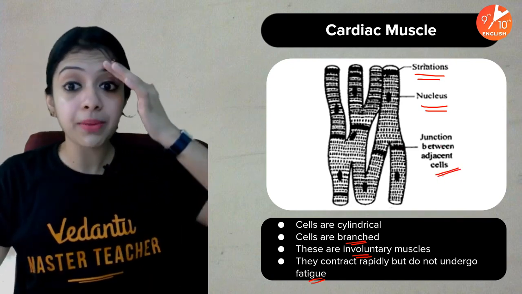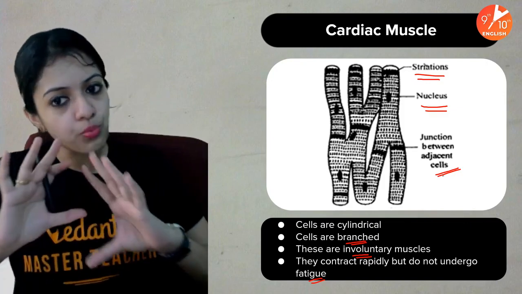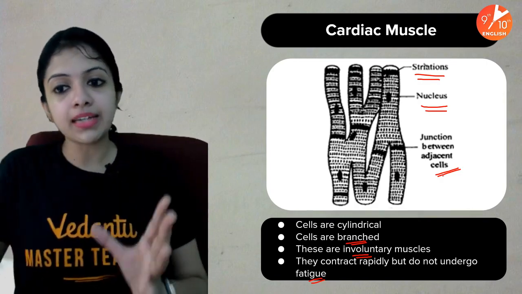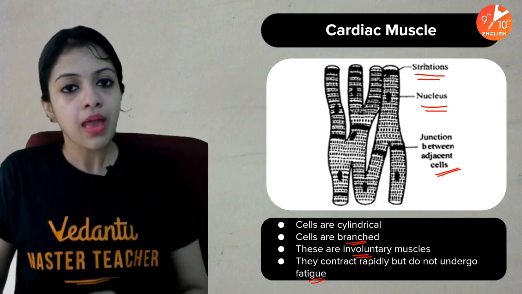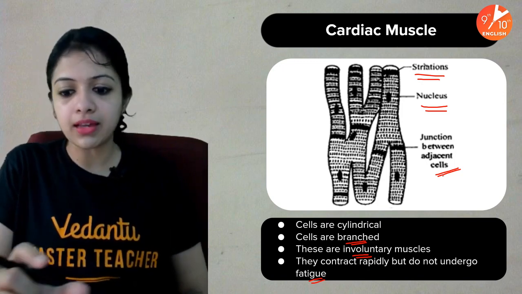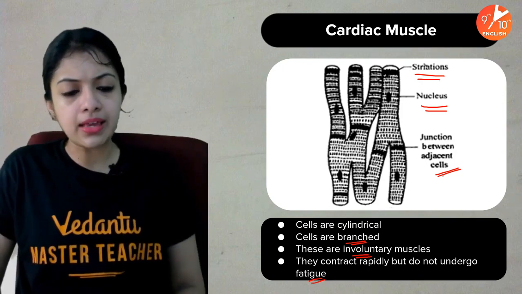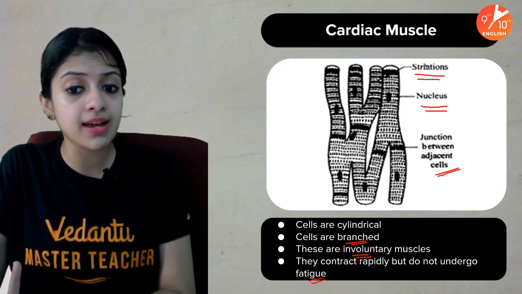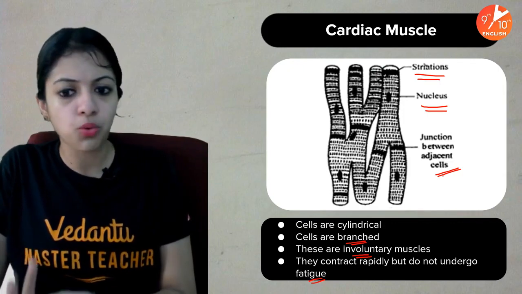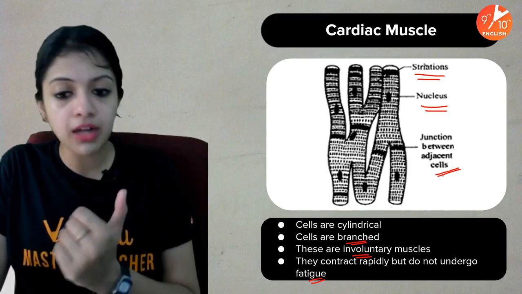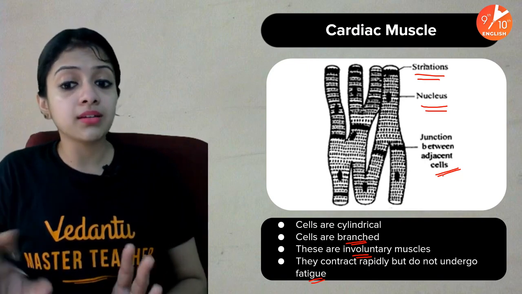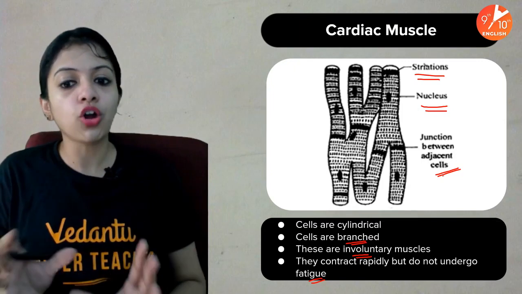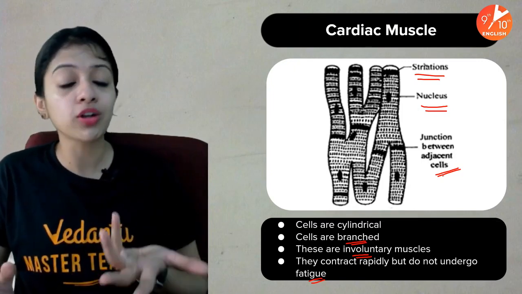Now, children, from your exam perspective, do remember, to make it easier to remember these concepts, it is best to make a table. Make a table with the first column mentioning the features, maybe like appearance. In appearance, you could probably write whether they are cylindrical or spindle shaped, whether they are branched or unbranched, and then the next feature could be whether they are voluntary or involuntary in functioning. And then maybe whether or not they contract rapidly, and whether or not they undergo fatigue.